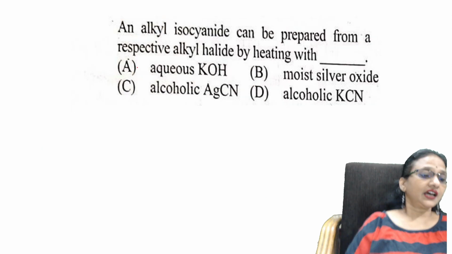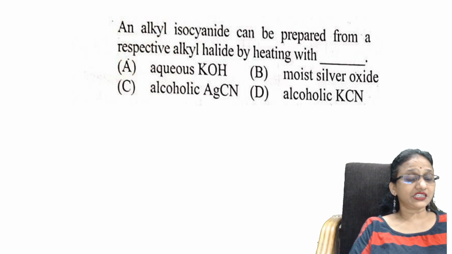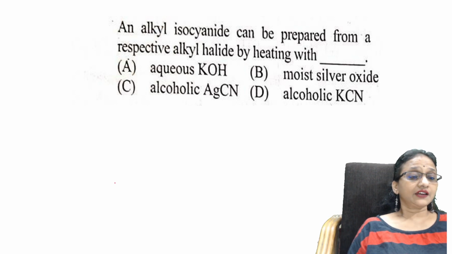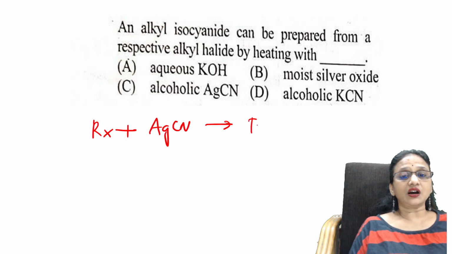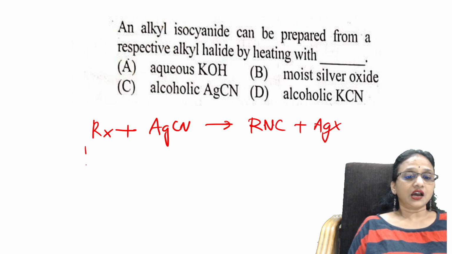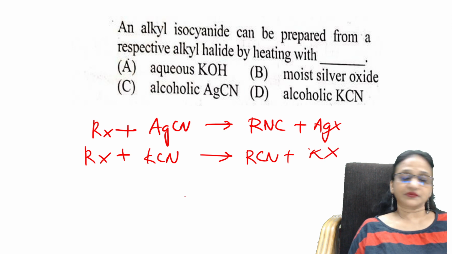Next question. An alkyl isocyanide can be prepared from a respective halide by heating with. Okay. I have to prepare alkyl isocyanide. Remember, students, always RX plus AgCN will give me RNC plus AgX. RX plus KCN will give me RCN plus KX.